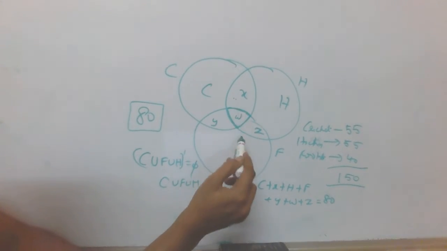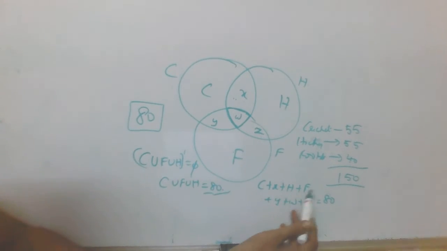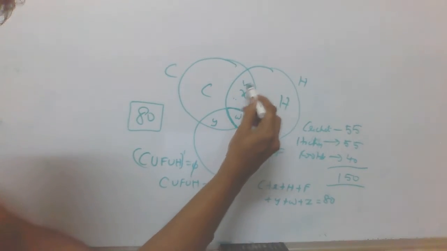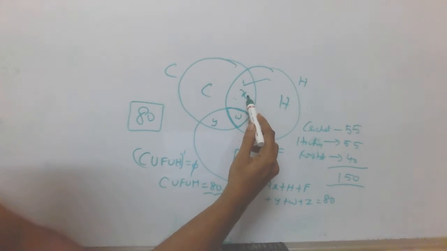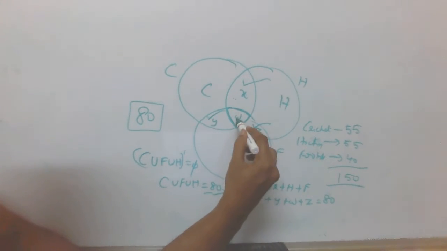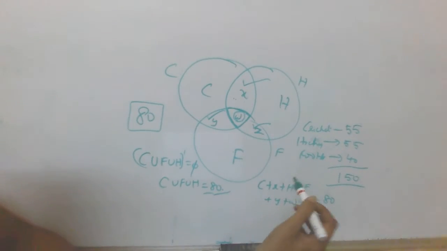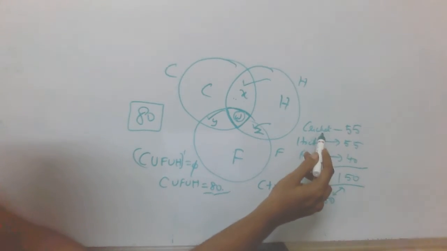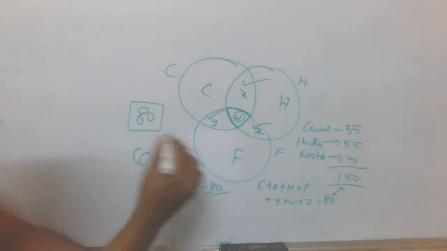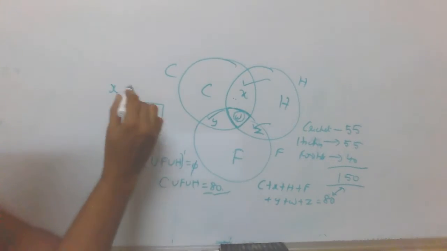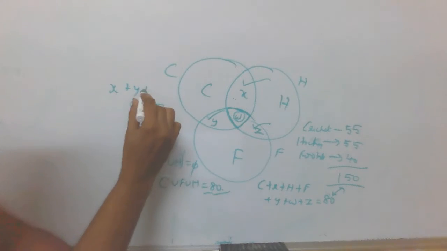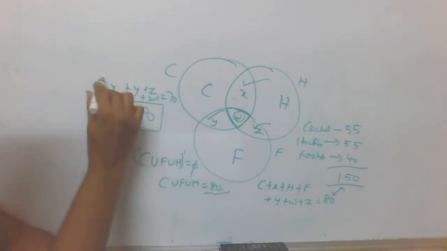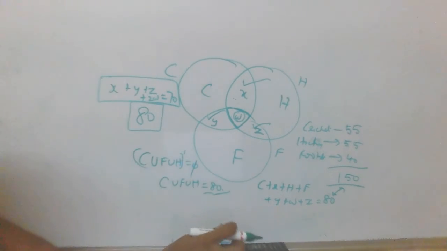So in spite of the intersection zones being present, we are adding that only once. But to get 150, we have to add the double intersection once again here. So X is added once again, Z is added once again, Y is added once again, and W is added twice extra. So the extra 70, which we are getting after adding the cumulative values of cricket, hockey, and football lovers, is got by the additional X, the additional Y, the additional Z, and 2 times the additional W, that is 2W. So it will add up to 70.